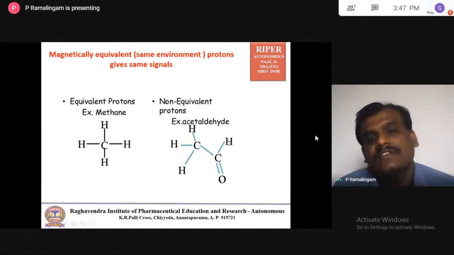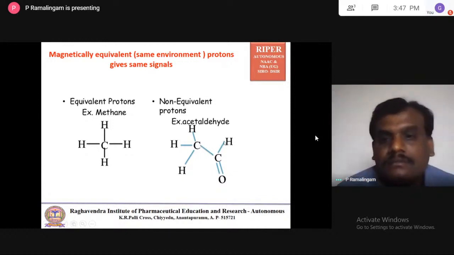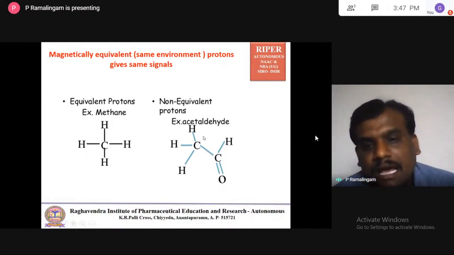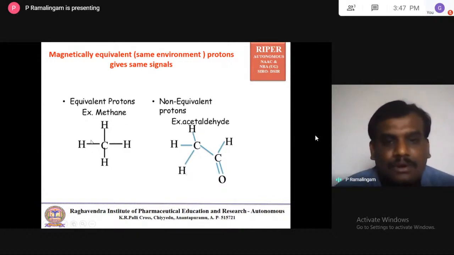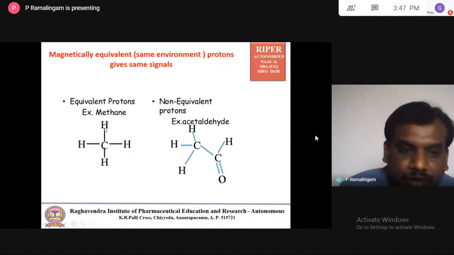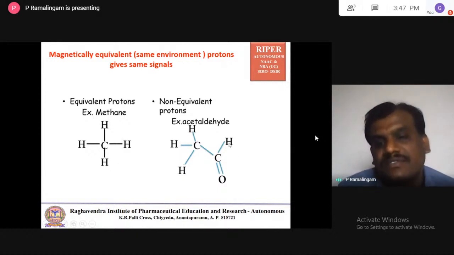So these protons are not equivalent. They are non-equivalent protons. This proton is different and these three protons are different. So these three protons give one signal, and this one gives a different signal.